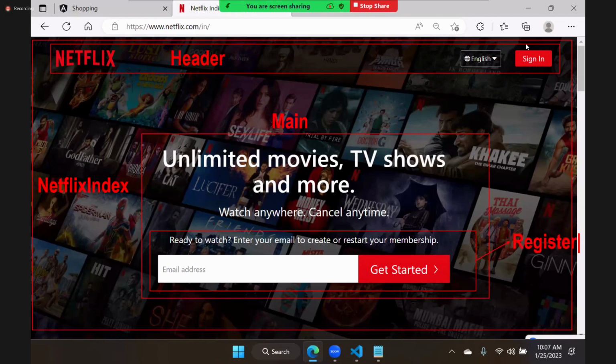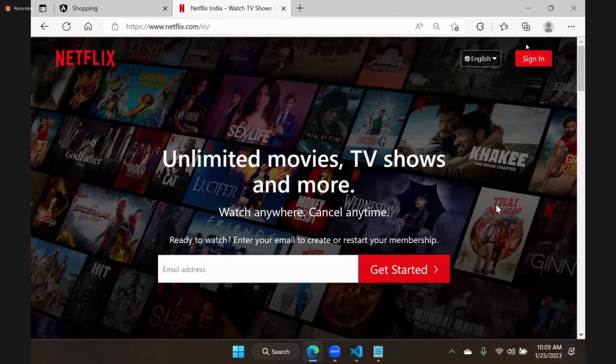So how many components do we need totally? 1, 2, 3, and 4. We need to create 4 components. Which component will start? Netflix index. Index will start. In that you can put header, main, and inside main, register. Understood? Inside main, register. So let's create these components and see now.